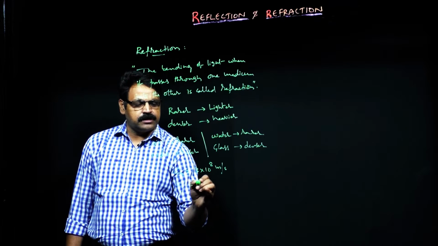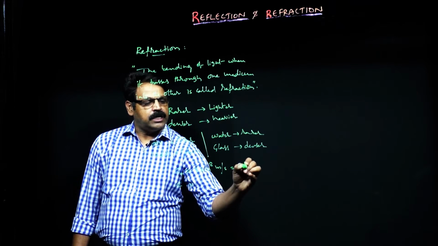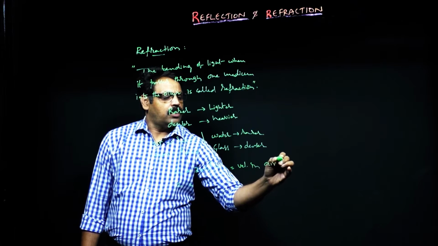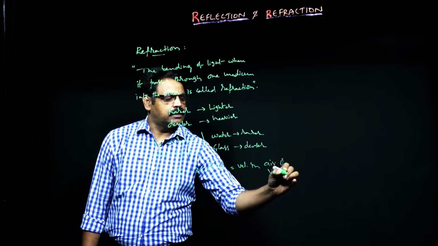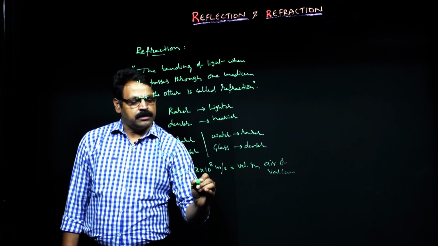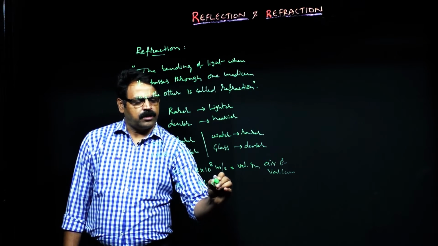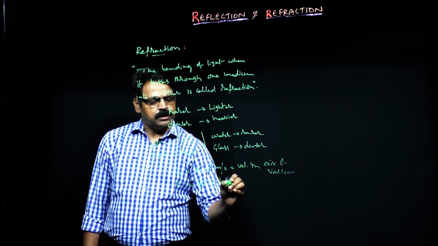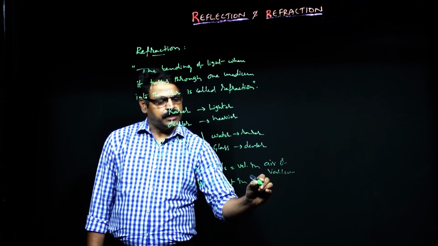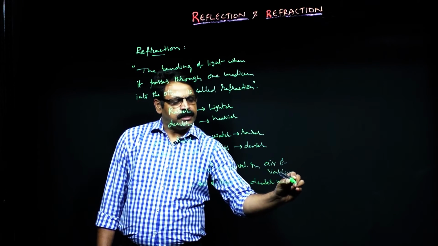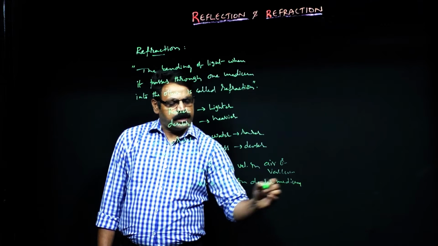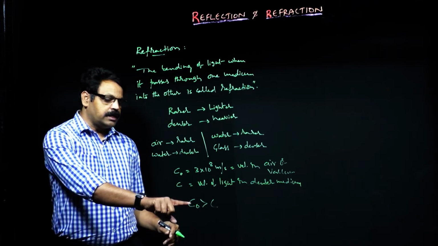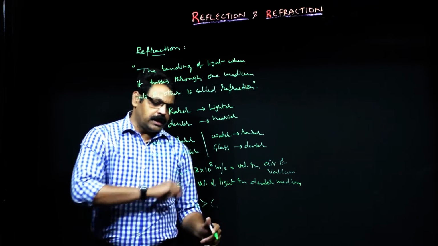Let us say C0 is the velocity of light in air or vacuum. And here C is the velocity of light, or you can call it the speed of light because it's a scalar, in the denser medium. So obviously C0 is greater than C. So velocity in rarer medium is more than velocity in denser medium.